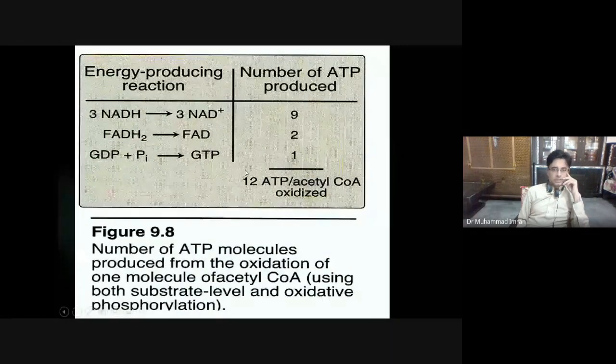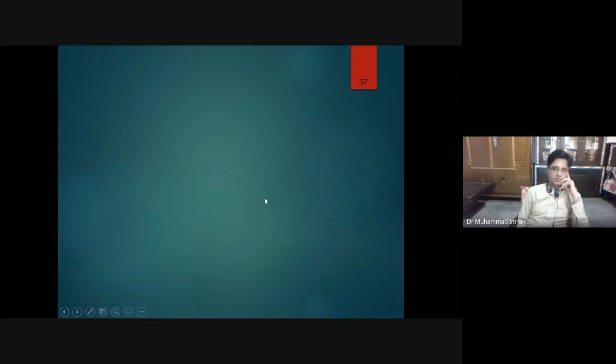Here you can see three molecules of NADH produce 9 ATP, one molecule of FADH2 produces 2 ATP, one molecule of GTP is produced which is equal to 1 ATP. Total 12 ATPs are produced during one acetyl-CoA oxidation.